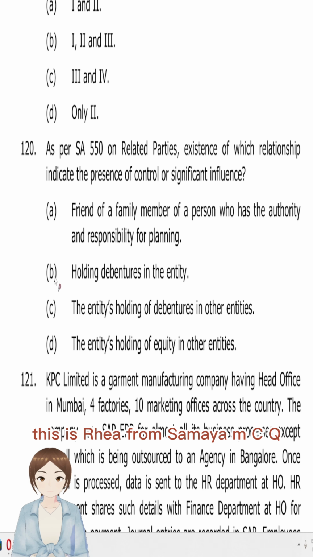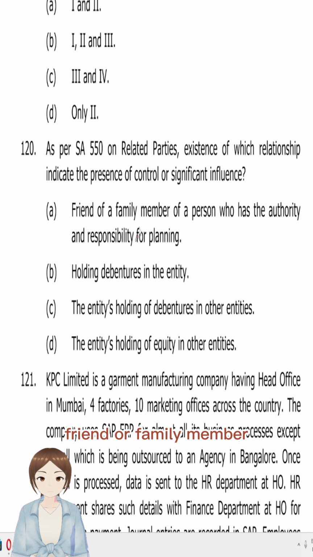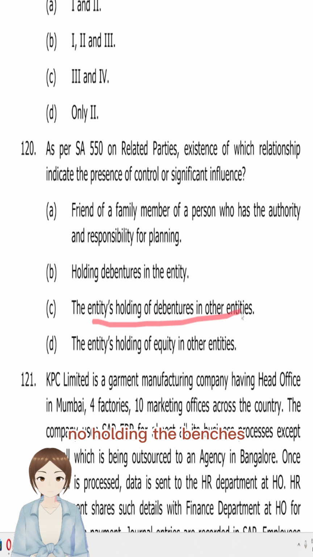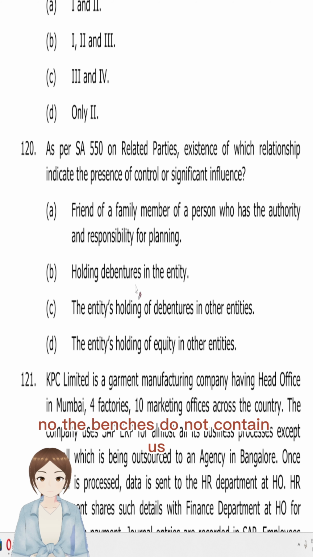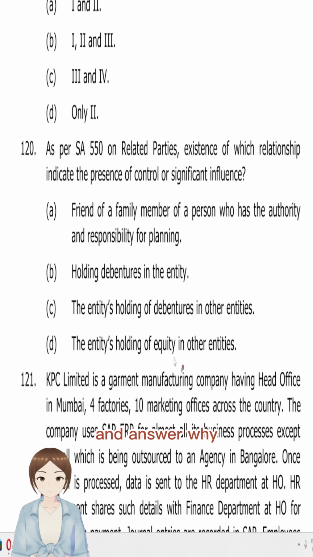Hey Samfam, this is Ria from Samaya, MCQ 120 CA final. As per SA 550, which relationship among these creates a presence of control or significant influence? Friend or family member, they have influence but not so much control or significant influence. Holding debentures, no. Debentures do not give a very significant influence and control. The entity's holding of equity in other entities, yes. Option D is the most appropriate answer. Why? Because it's holding equity.